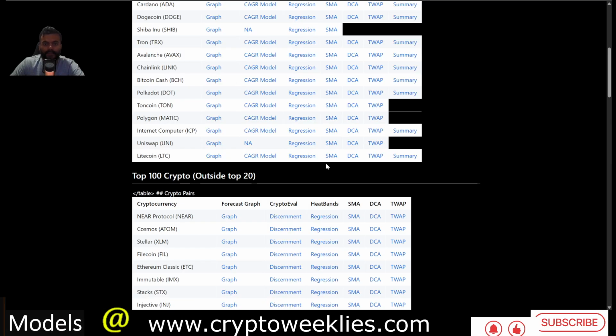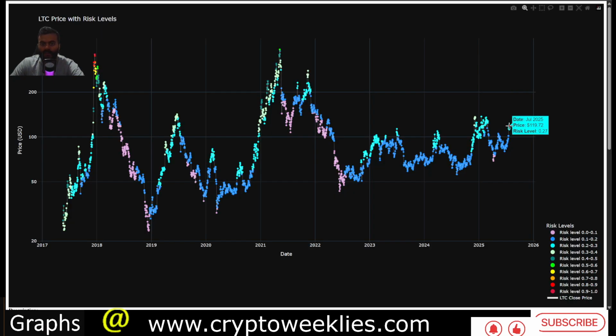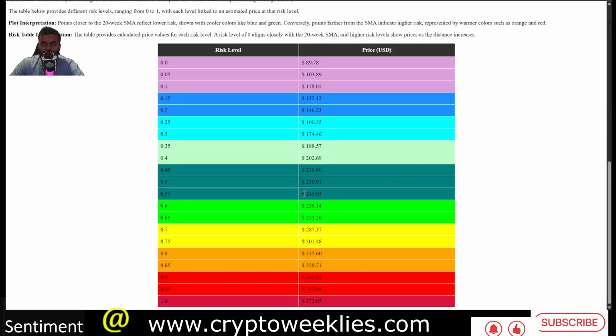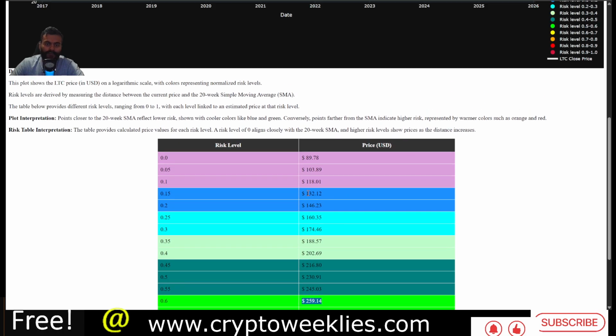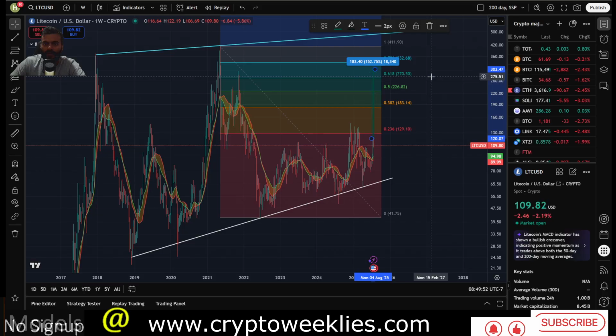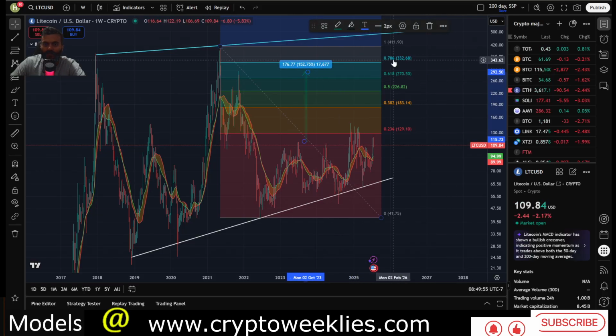The 20-week simple moving average based price forecast, right now the risk is at around 0.25. The last time around it peaked at around 0.55. So 0.55 risk per this model is between $245 and $260. Again, 6 months out into the future, they could be at around 270 to 330, closer to that 330, which is 0.786. Again, I'm just removing it from here, at around $332.